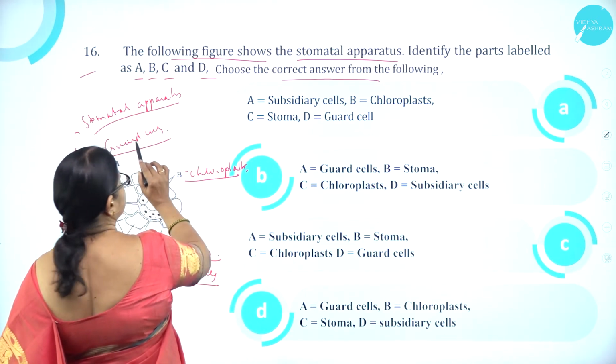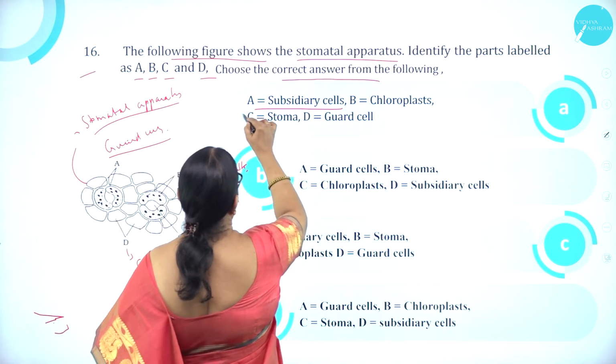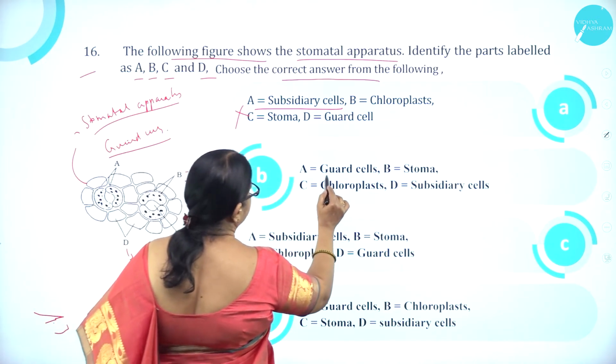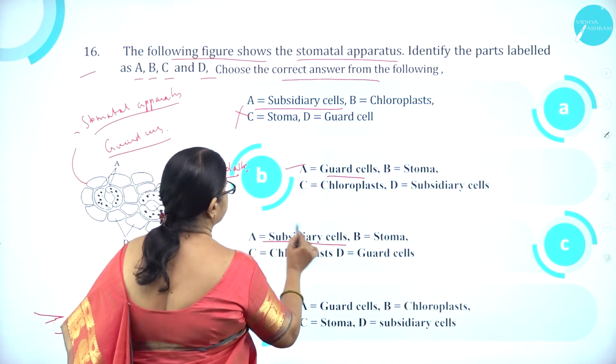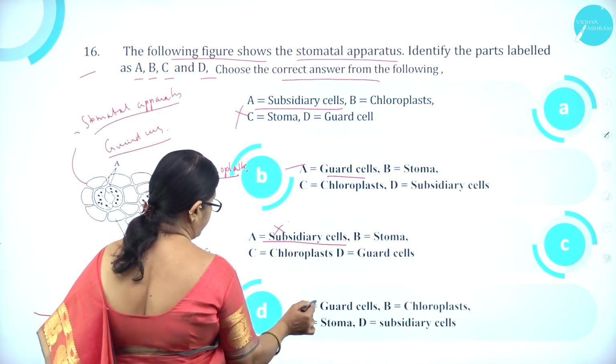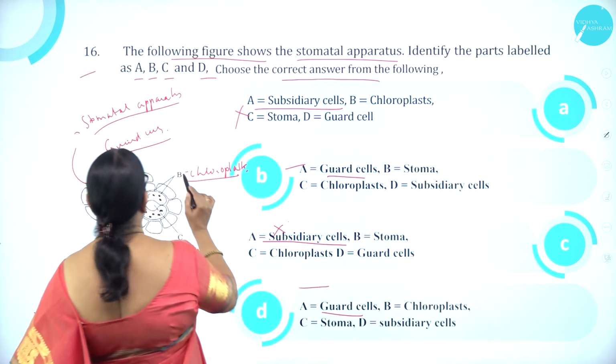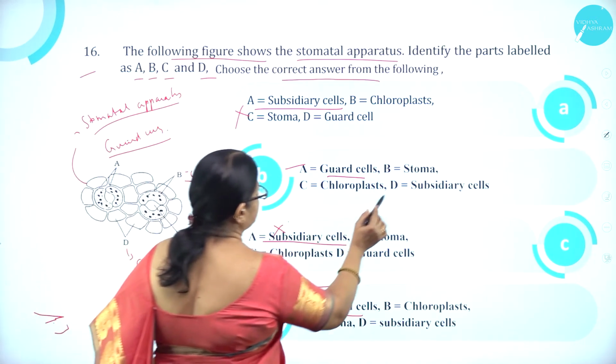We'll go for A is guard cells. So here it is subsidiary cells. So this is wrong. Here A is guard cells. Okay. Here subsidiary cells is wrong. Here also A is guard cells is correct. Go for the next one. B is chloroplast. Here B is stoma.